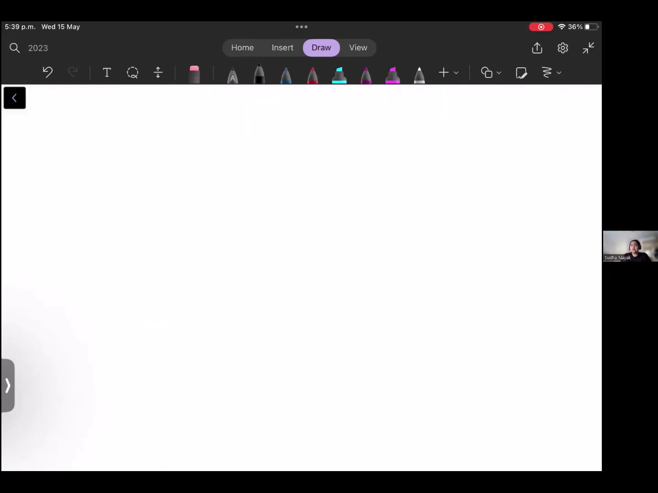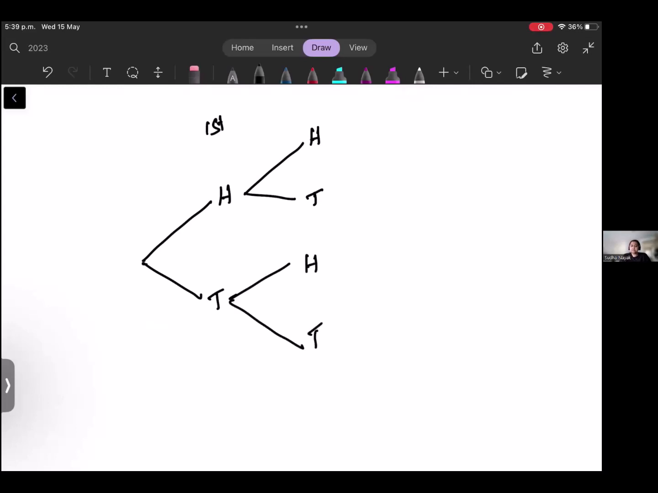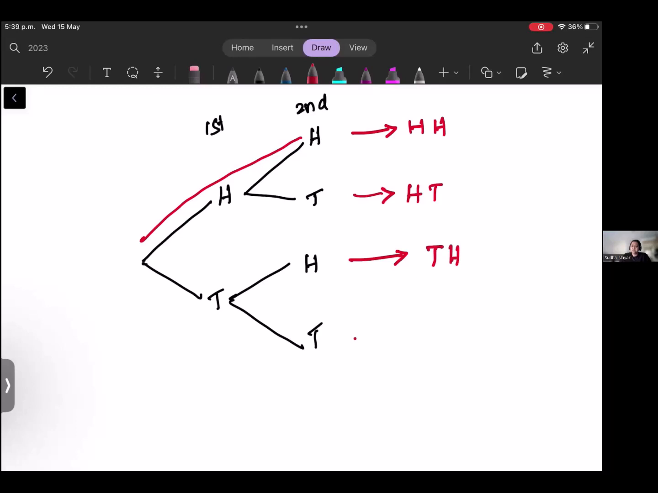For example, if I'm tossing a coin 2 times, first I will get a head or a tail. This is the first toss. And then for the second toss, I will get a head and a tail, and again a head and a tail. This is the second toss. And if I have a third toss, I will draw one more layer. Now what is this combination? This branch, I will write HH, and the second one will be HT, this one will be TH, and this one will be TT. This is how we find the branches.